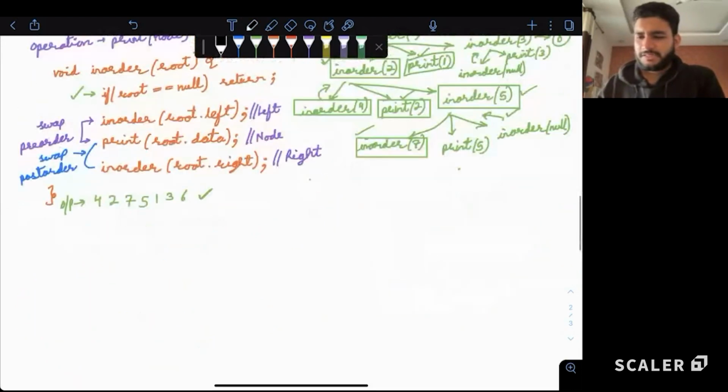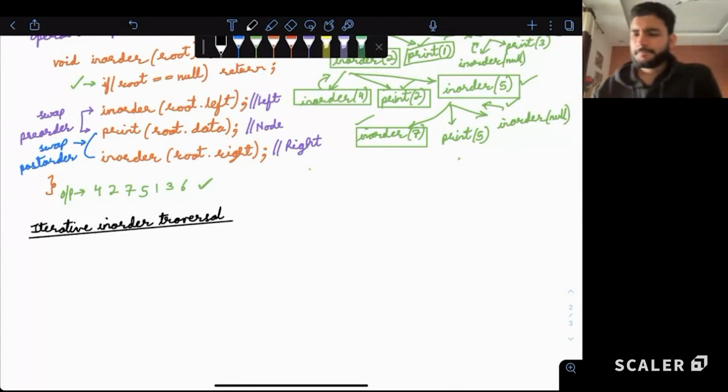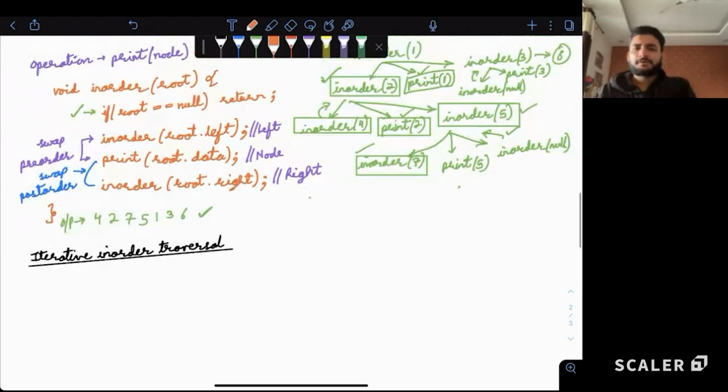So if someone says to do it iteratively, can you guys please take 2 minutes, maybe use pen, paper, or another tab on the same computer or laptop, and try to write the code there for in order iterative traversal. Don't write the code in the chat. It may be a little long, a few lines, but use pen, paper, or another tab to write the code. Once you are done writing the code, just type the word DONE in the chat. That's it.